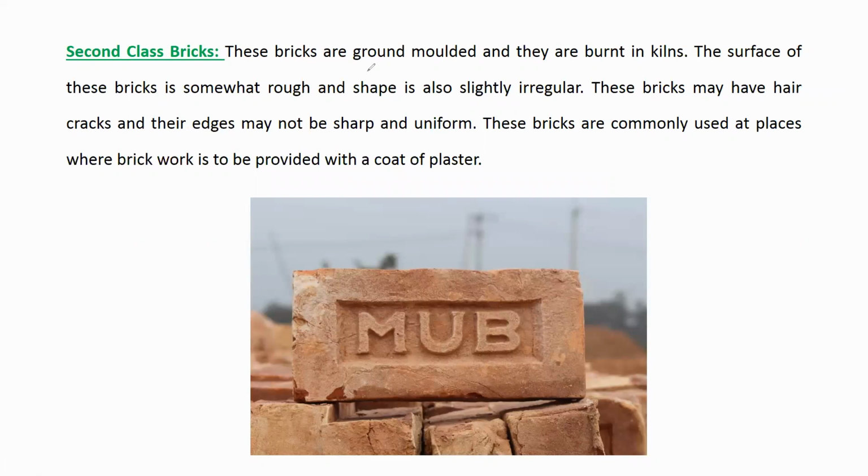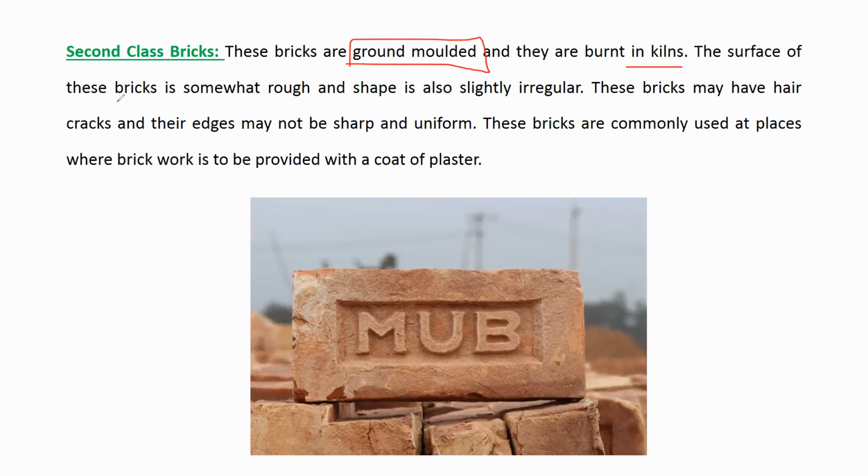These bricks are table molded. Sorry, these bricks are ground molded. Okay, first class bricks are table molded. Second class bricks are ground molded. Okay, remember the difference. And they are burnt in kiln. First class bricks are also burnt in kiln, and second class bricks are also burnt in kiln.